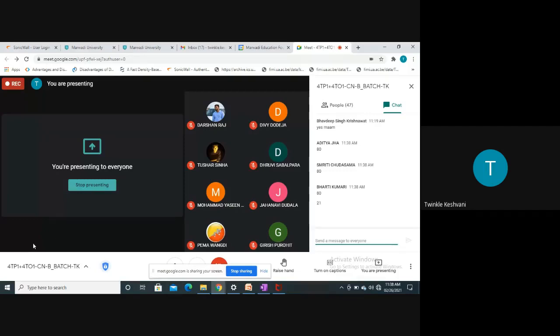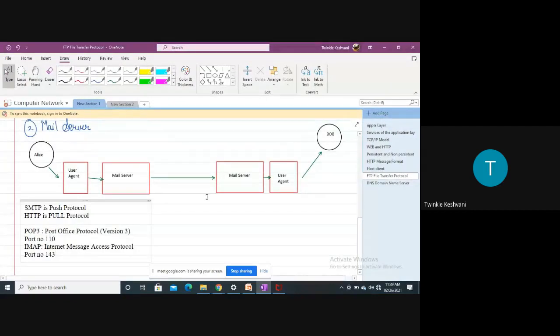Yes, exactly, FTP works on port number 21. Then POP3 works on port number 110 and IMAP works on port number 143. These are certain things that you have to remember. While explaining a protocol, you need to say which port number it works on. This is the important thing. If you want to note it down in your book, you can. So this is all about POP3, IMAP and SMTP, right?